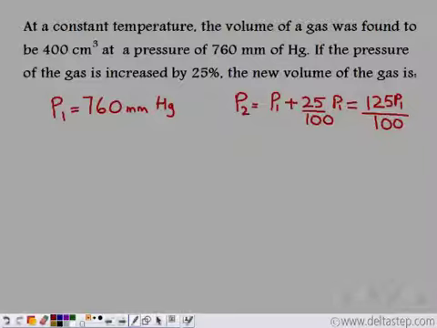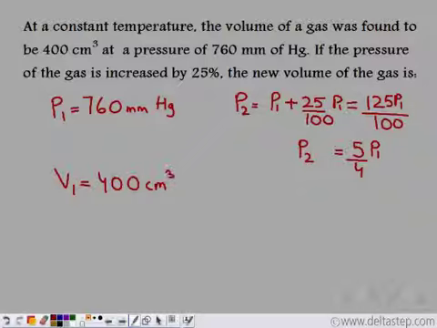So if we divide this by 25, we get 5 P1 by 4, since 25 5s are 125, and 25 4s are 100. So this is the final pressure. We need not write this for 760 millimeters of mercury because this will make the calculations lengthier. Now we are given that the initial volume is 400 centimeter cube. And we have to find out the final volume.